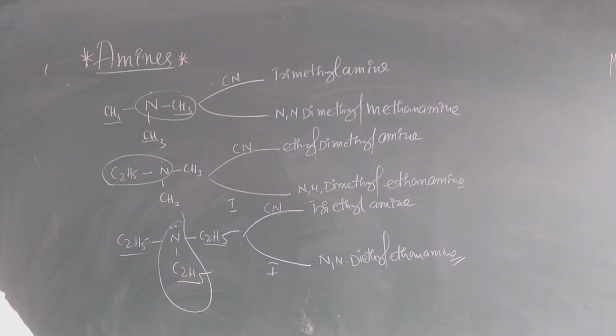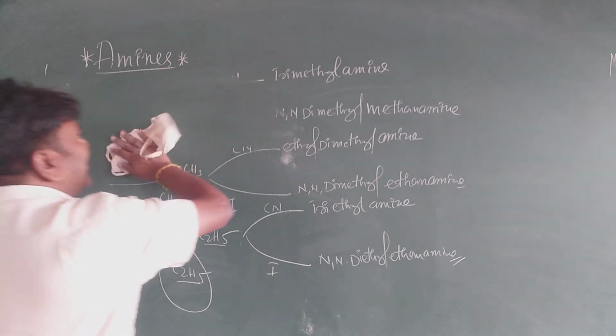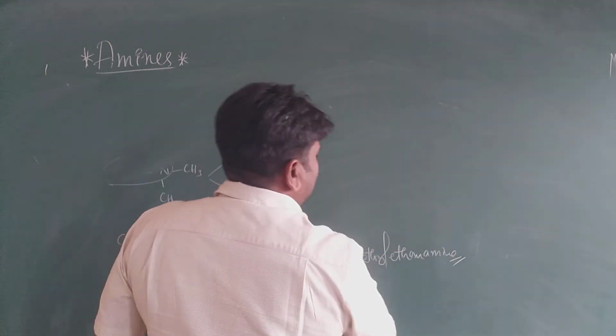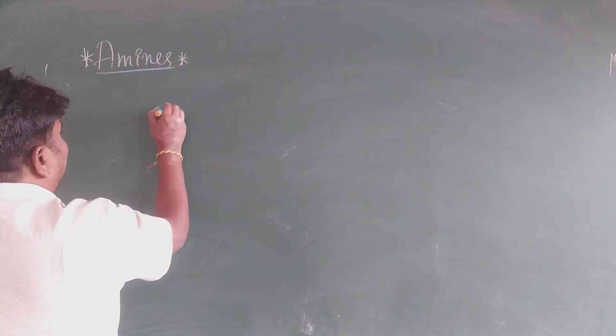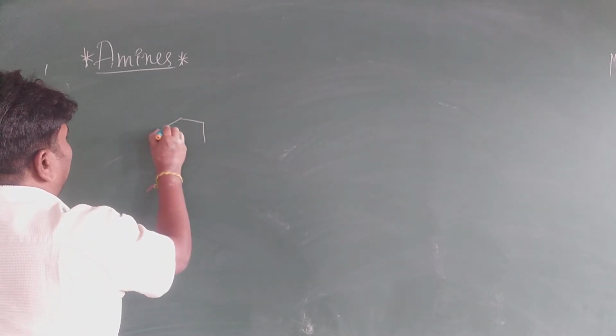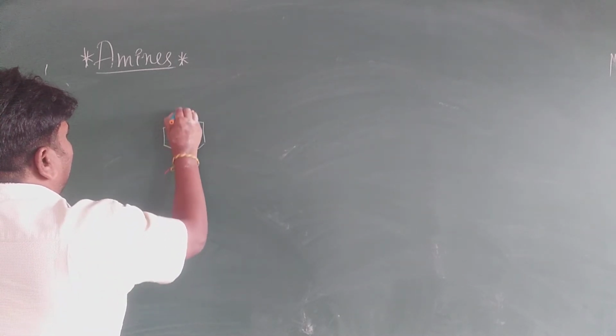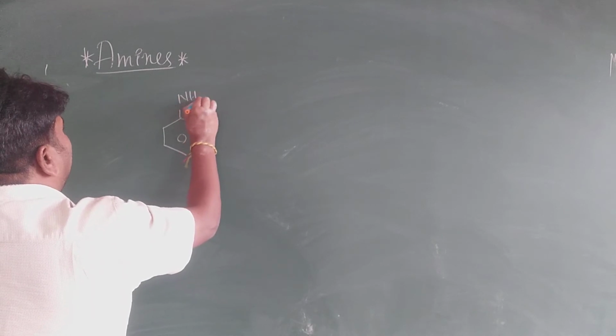My dear students, this nomenclature is a little bit important. Next one, suppose aliphatic amines. If you take aromatic amines, it is especially important for primary aromatic amines only. Suppose you take benzene with NH2, it is an aromatic primary amine.